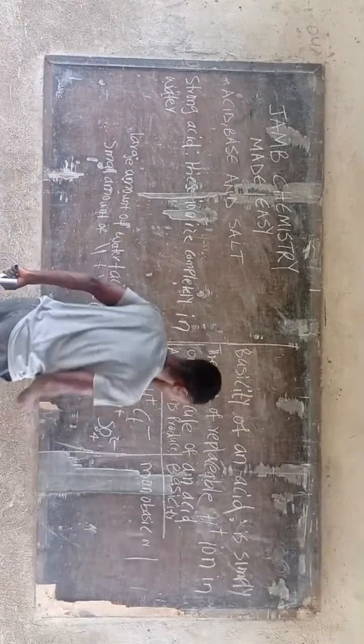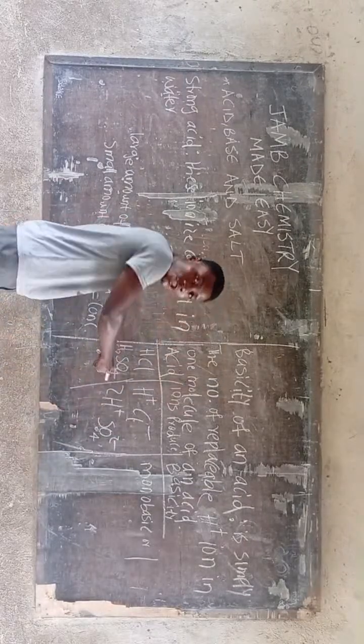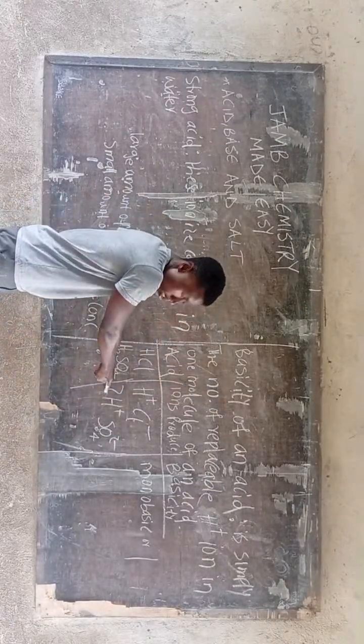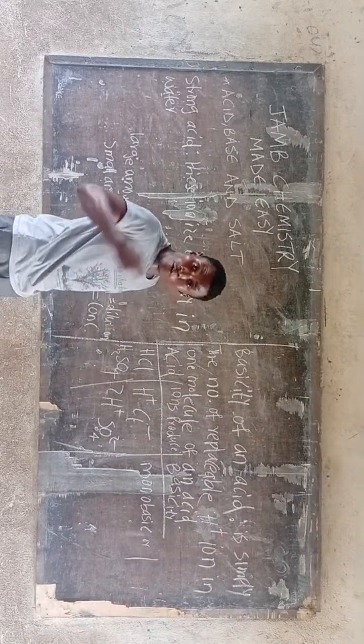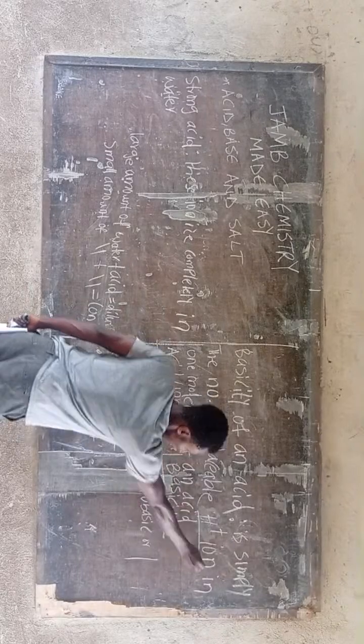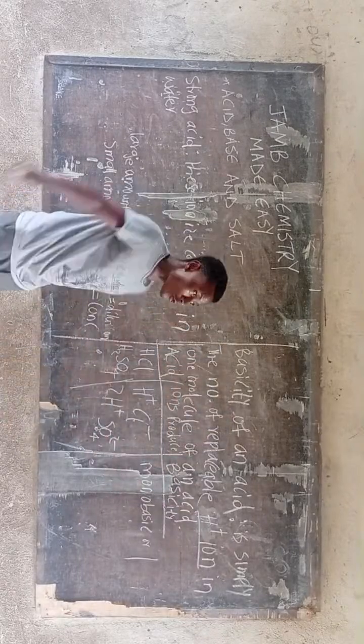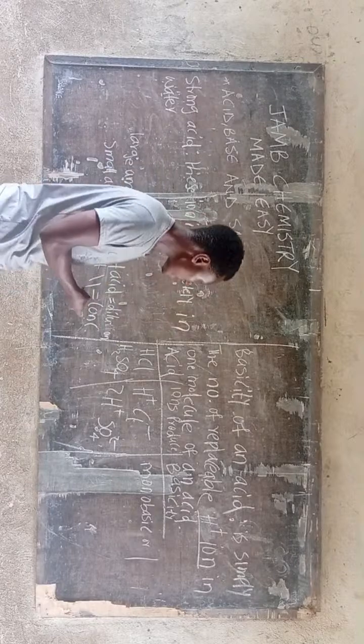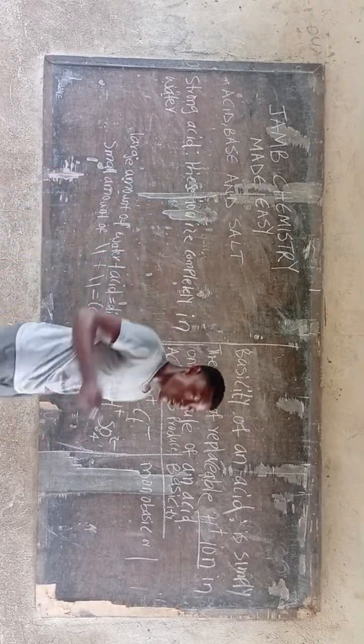So this is it now. If you check here, how many hydrogen ions can I replace? It's 2. Our major focus is on hydrogen ions. So when you check here, we have 2 hydrogen ions that can be replaced, and we call it 2.